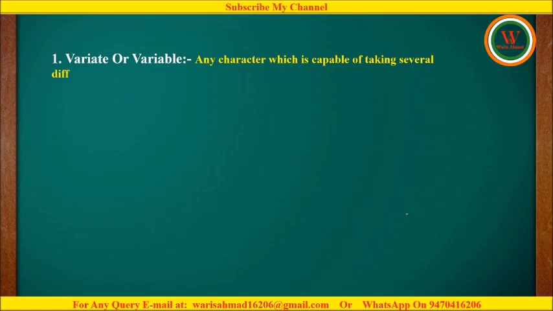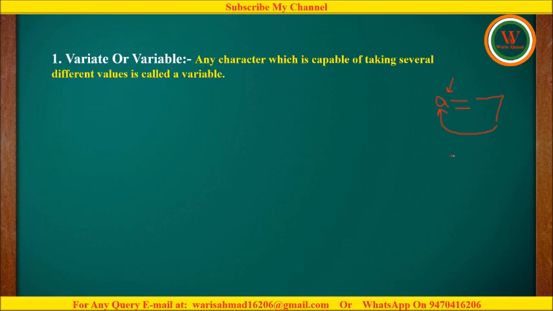Now, the next topic is variate or variable. Any character which is capable of taking several different values is called a variable. Suppose I am taking the example of a equals to 7. So here a will be treated as a variable because we can store 7 inside the variable a.